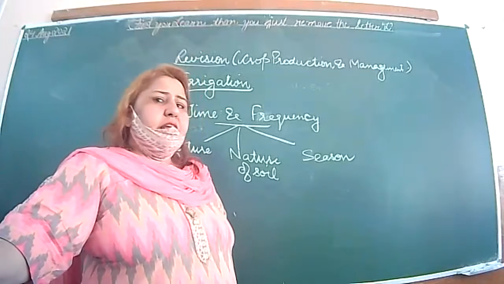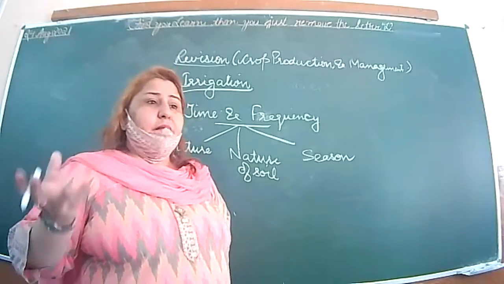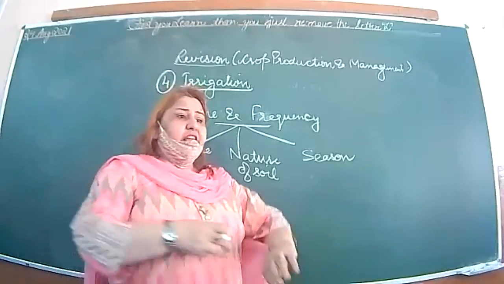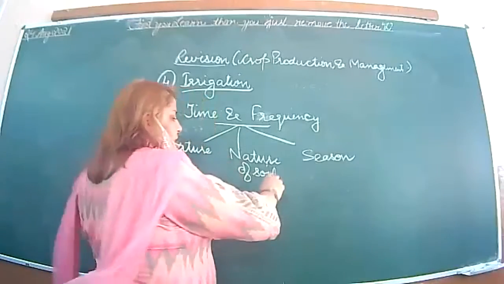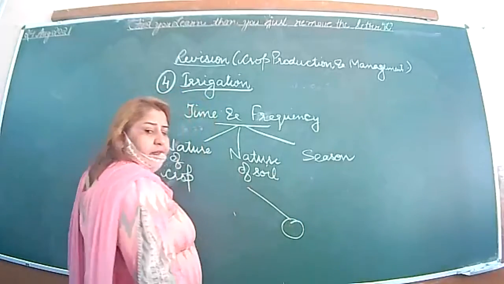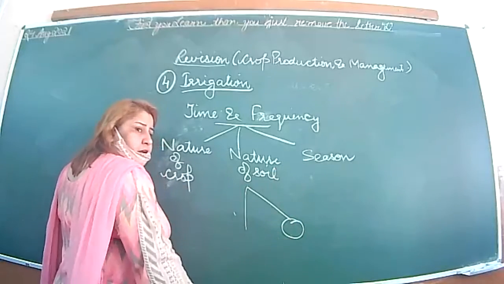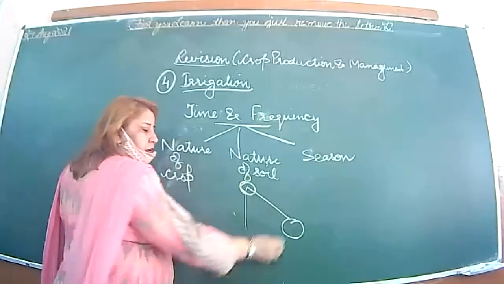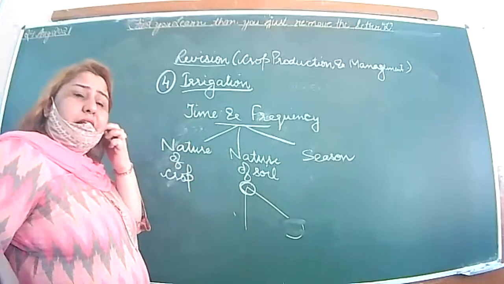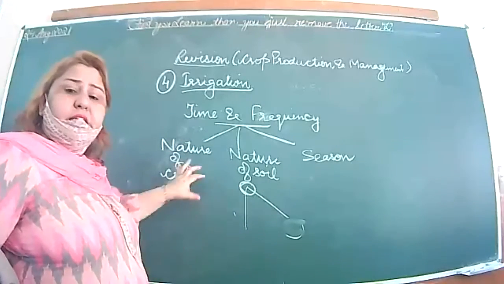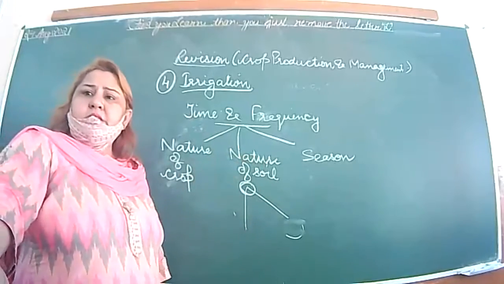What is Gately? Gately is with the help of the stone. There is no pulley to pull it; we have a heavy weight on one side, we attach a stone on one side. That is Gately. To draw water from here, we move it up and down with the help of the stone. In the pulley system there will be a pulley here, this will not be there. Rahat is done with the help of the animal. Chain pump is, the pump is there and it is moving and the water is given to the plants.